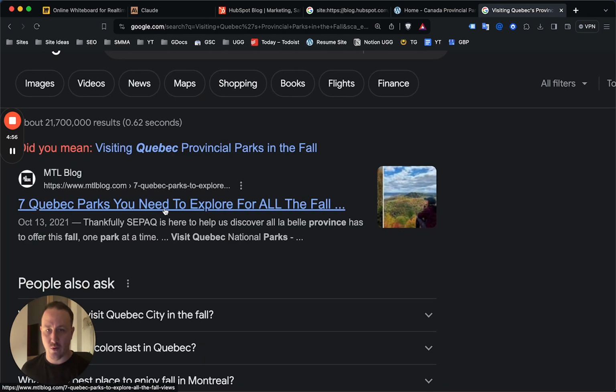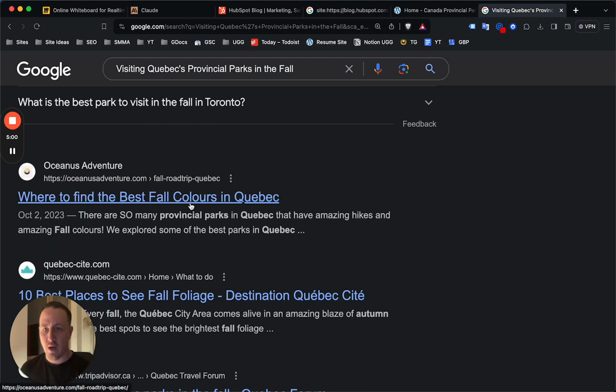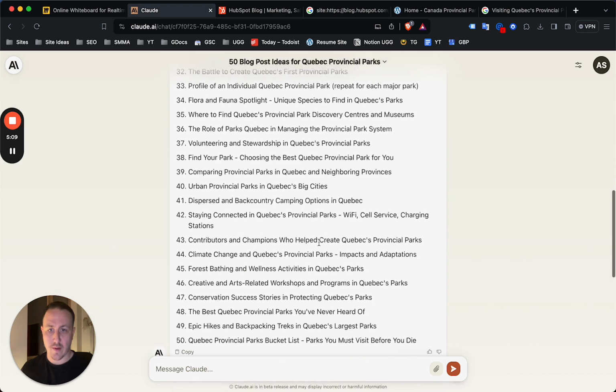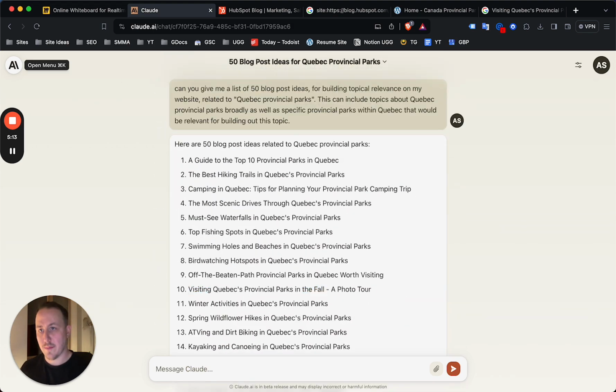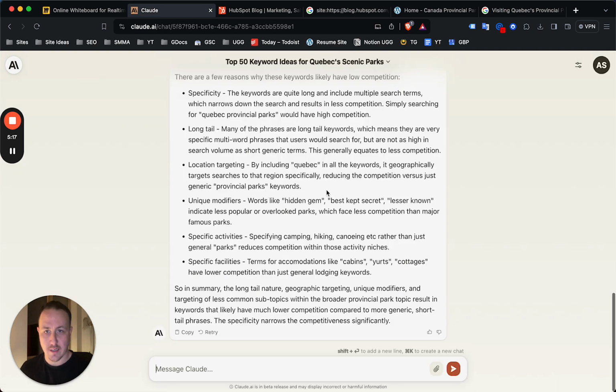But for example, this one, 7 Quebec parks you need to visit to explore the fall colors, and the people also ask, where to find the best fall colors in Quebec. And this is something you could write about from the provincial park standpoint, or at least the Quebec park standpoint. Now, what's cool about Claude is you can take it a step further. Let's go back and check out the things here.